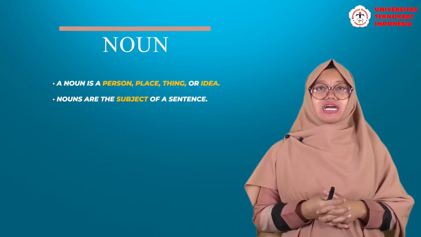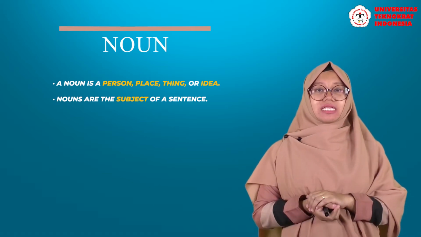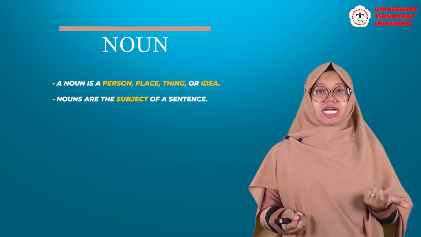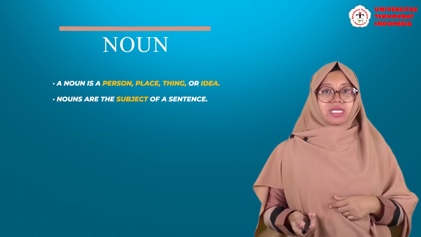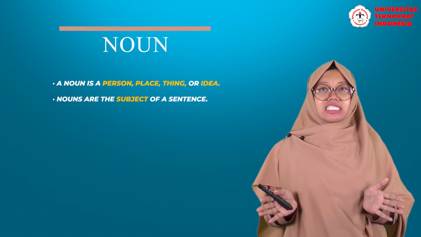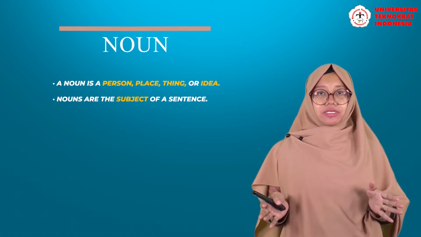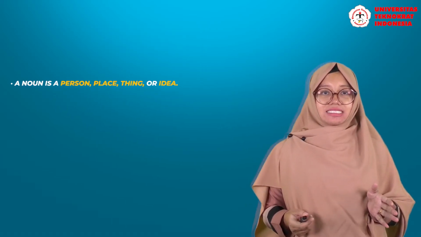The example of a noun can be any name of a person, can be house, can be name of animal, and many more. For example, the bakery has fresh baked goods. Here, the bakery is a noun, and the bakery here is the subject of this sentence.